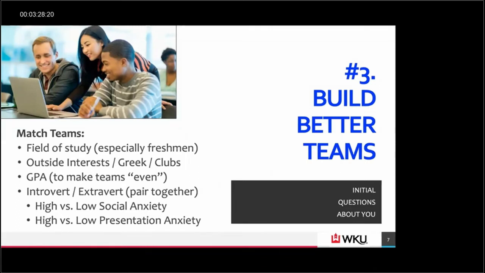I try to pair those together, and that way they can, especially because there's a lot of presentations in my class, a lot of class discussion, they can encourage each other that way to participate. And as you know, when you build teams, a lot of times the best teams function when you have diverse personalities associated with it. So matching teams, very important.